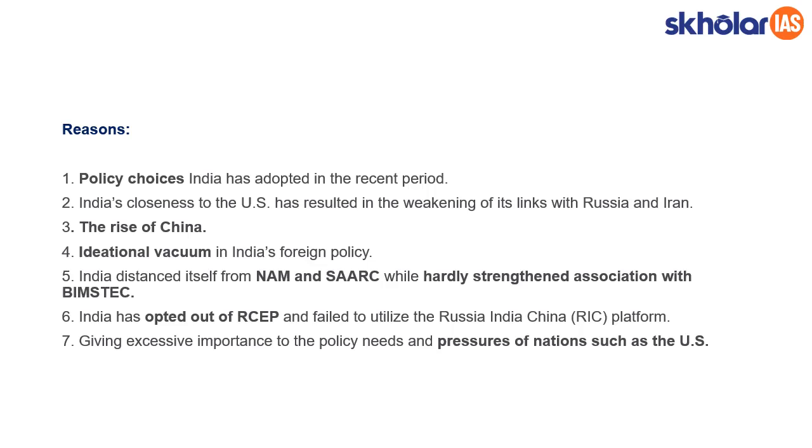Second is the policy choices that India was making. Its tilt towards US has really weakened its link with Russia and Iran. As a result, Russia has moved a little bit closer to Pakistan and China. So naturally, a kind of bipolar world is emerging. So we have to really contain it by again using our diplomatic skills to make friends with each and every country based on the national interest that we are having.